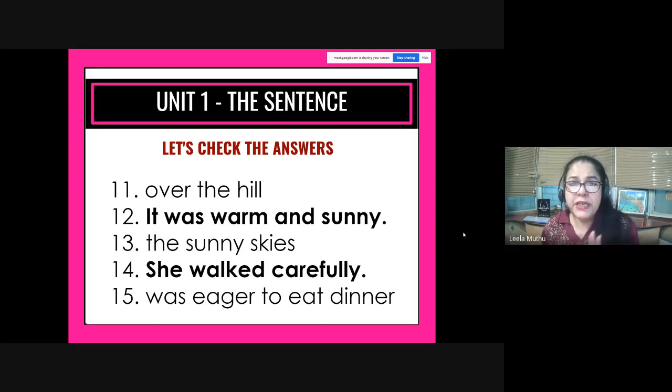Now let's see over the hill. It is just a phrase. There's no subject, there's no verb. The sunny skies. This is a noun phrase. It just has a noun in it. There's nothing else. There's no verb. Was eager to eat dinner. It has only verbs in it and it does not have a subject. This is a verb phrase.